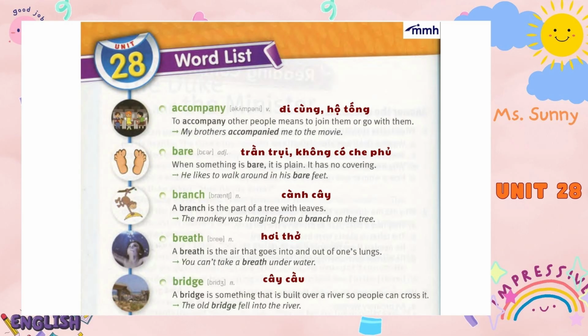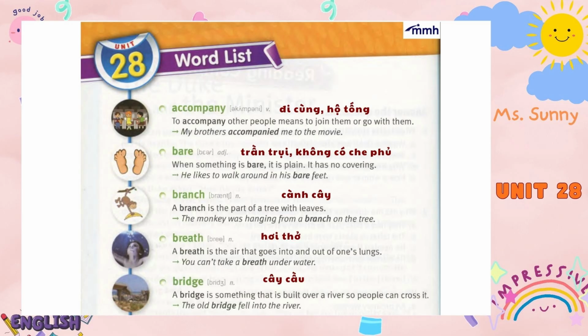Unit 28. Word list. Accompany. To accompany other people means to join them or go with them. My brothers accompanied me to the movie. Bare. When something is bare, it is plain. It has no covering. He likes to walk around in his bare feet.